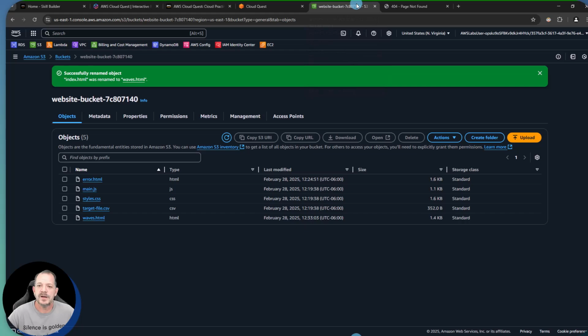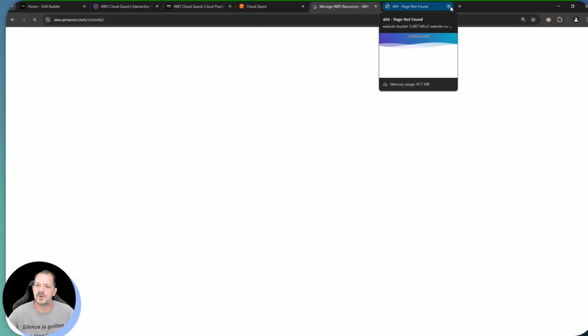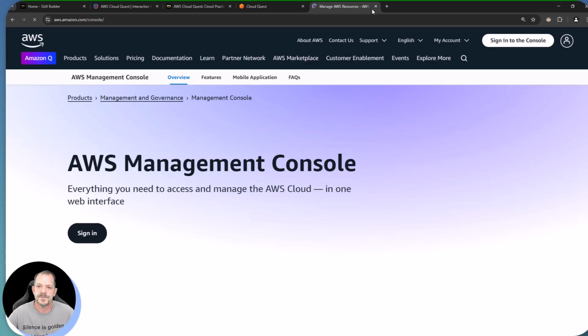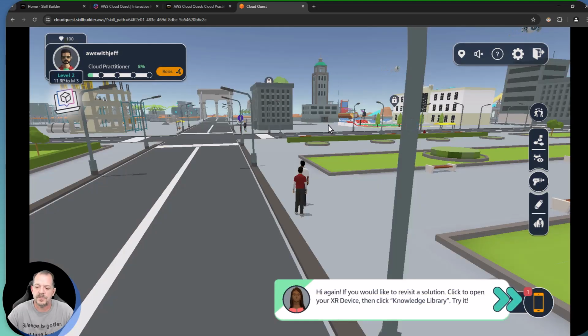So last thing we need to do before we wrap up basically this portion of my talk is we're going to sign out of the AWS console over there. We'll close out a few of these additional web pages that we've got open. So that gives you a bit of an introduction to CloudQuest essentially, as well as giving us an introduction to how this gamified approach works and see if this is something that might be valuable for you.